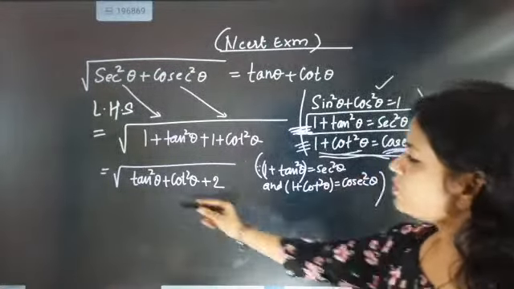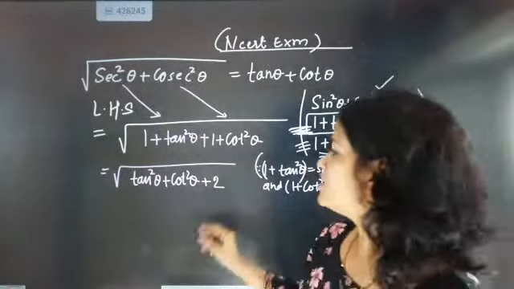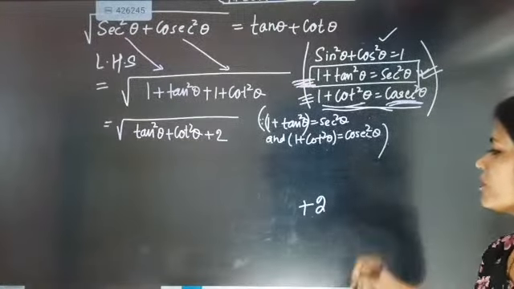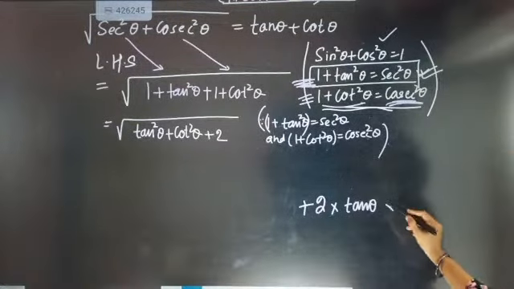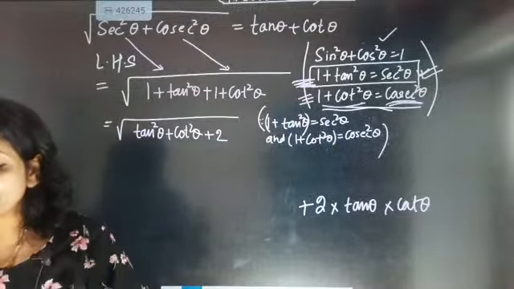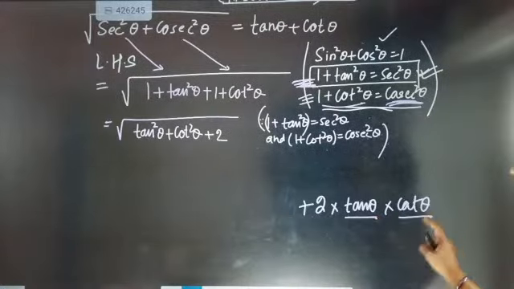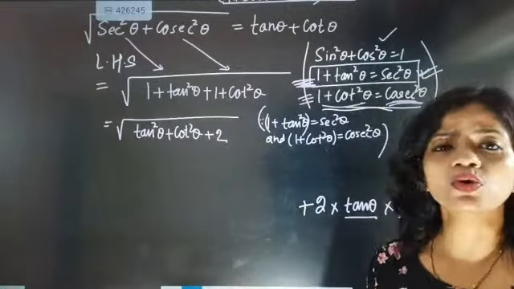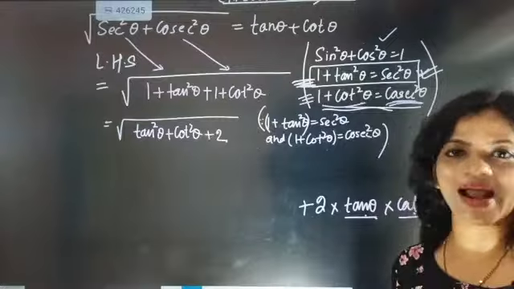Okay. So now look at tan square theta plus cot square theta plus 2 is there. So now what else we can do here? See, look here. If somebody will be telling you this one, 2 is there. Now in this 2, I multiplied tan theta and I multiplied cot theta on my own. Is it creating any change? Now look here. What did I do is, I multiplied tan theta and cot theta on my own. Then you will say, ma'am, suddenly how can you multiply tan theta and cot theta in this 2? Because from where you brought this tan theta and cot theta?